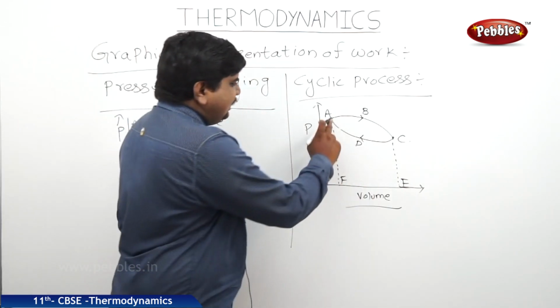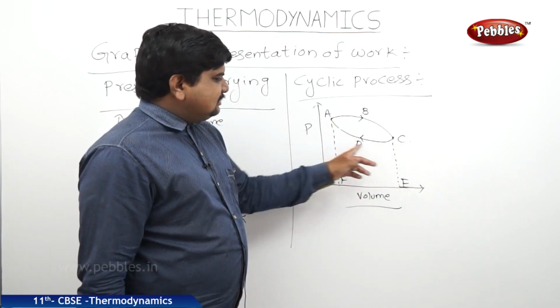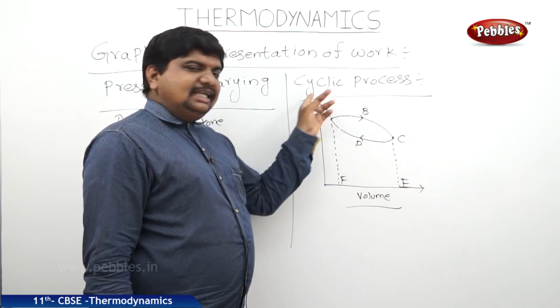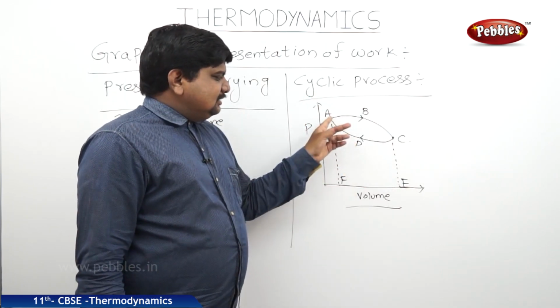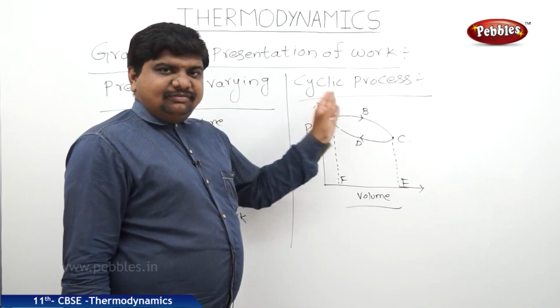There is the area under ABC and there is the area under CDA, and the total work done under ABCDA is the subtraction between ABCEF minus ADCEF.